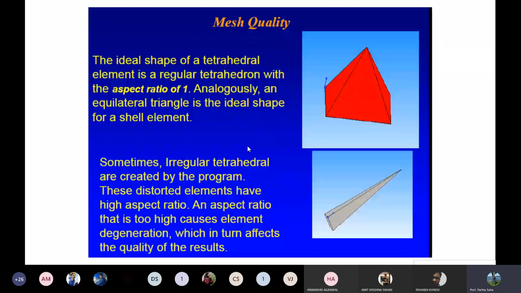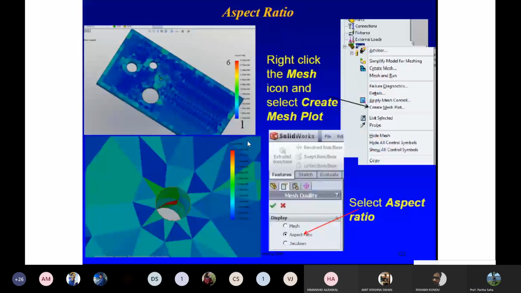Mesh quality: the ideal shape of a tetrahedral element is a regular tetrahedron. I mean, you can read this. Sometimes irregular tetrahedrons are created by the program. These distorted elements have a high aspect ratio. An aspect ratio that is too high causes element degeneration. So I would say that the meshing has to be very uniform in shape. And nowadays, ANSYS automatically takes care of these meshing patterns. If you have a complex geometry also, it will configure itself such that a very fine mesh is there wherever the complicated shapes are, and then gradually gets a better mesh.